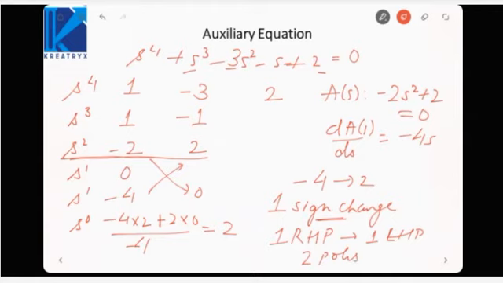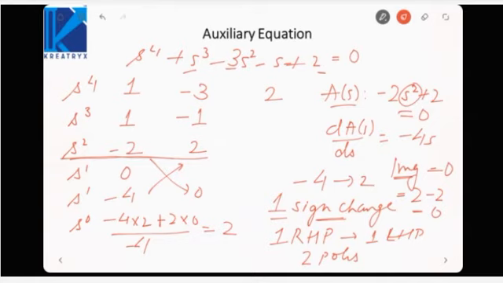Now the auxiliary equation has an order of 2, and it has two poles, one in the left half, one in the right half. That means imaginary would be equal to 0, because it will be order of auxiliary minus 2 into the number of sign changes. There is one sign change, so order is 2, minus 2 into 1, that is 0. So there will be no pole on the imaginary axis.